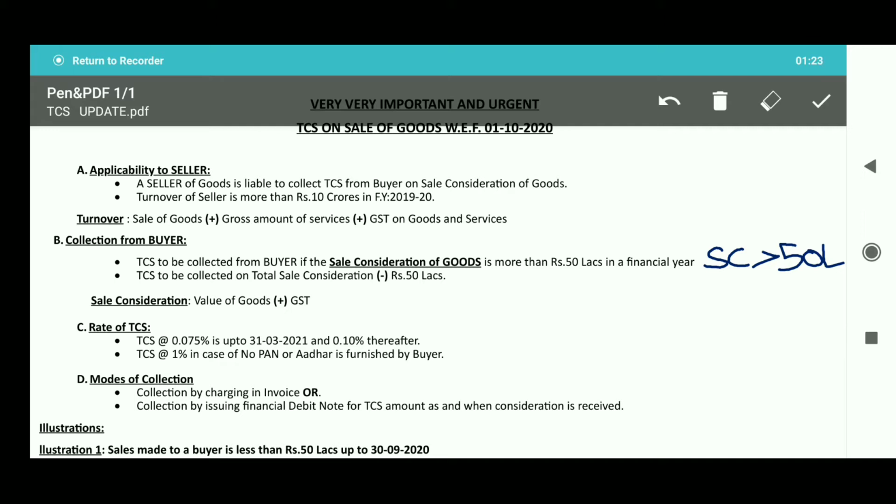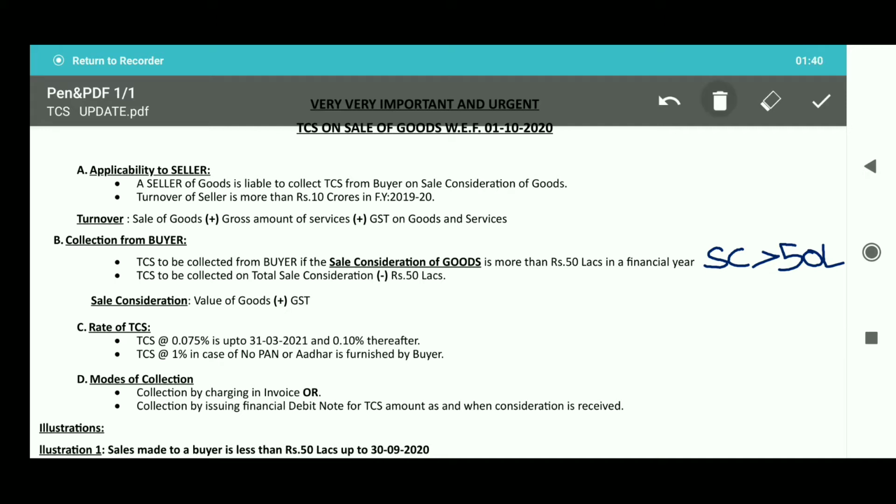Once sale consideration received from a particular buyer exceeds rupees 50 lakhs, then TCS shall be collected from that buyer.